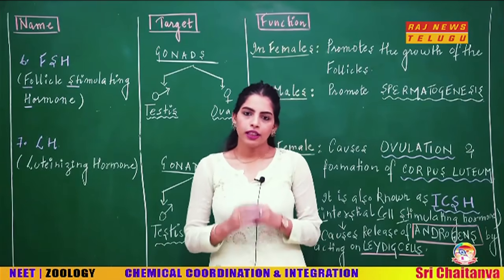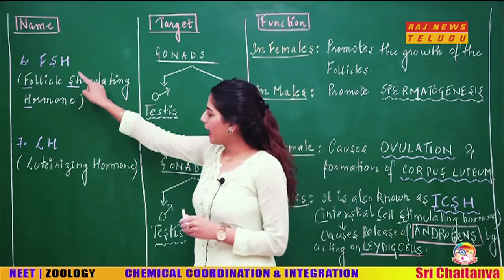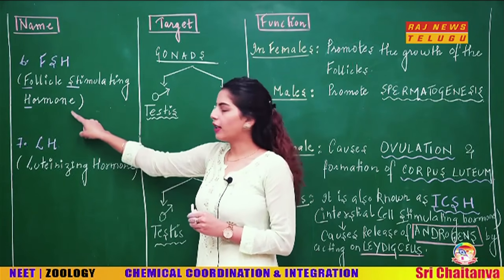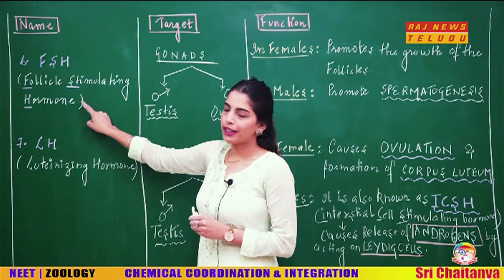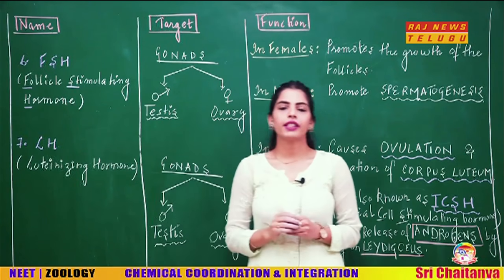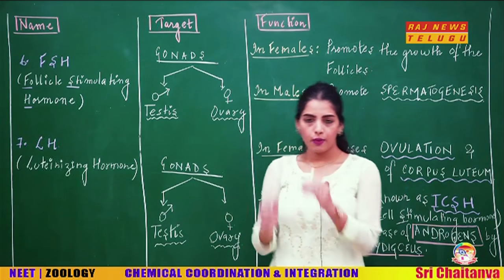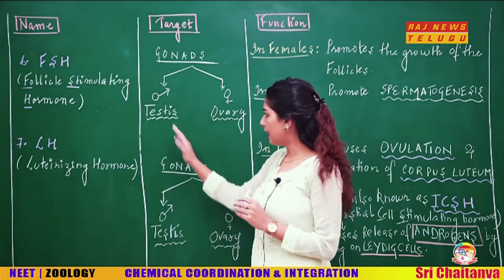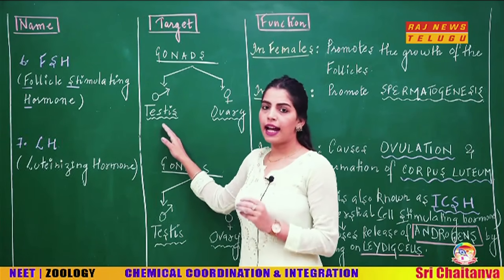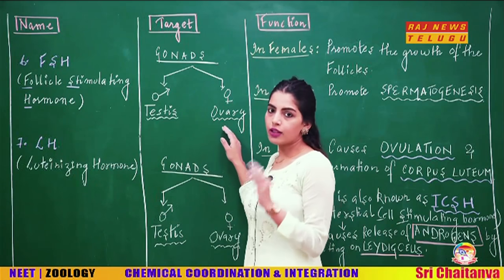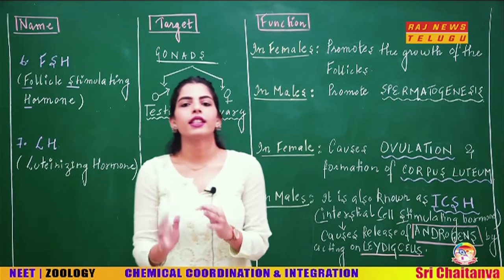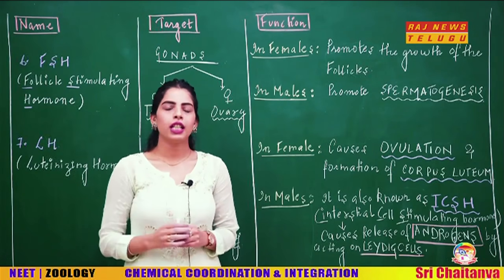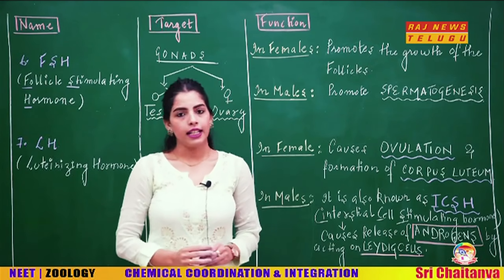The next hormone is FSH. This FSH stands for follicle stimulating hormone. Now, the target of FSH is the gonads. When we talk about gonads in a male, that is the testis, and when we talk about the gonads in a female, they are called ovaries. So, the target of FSH is the gonads. Definitely it is going to have a different function in a female and a different function in a male.